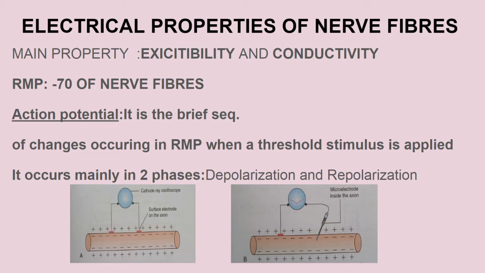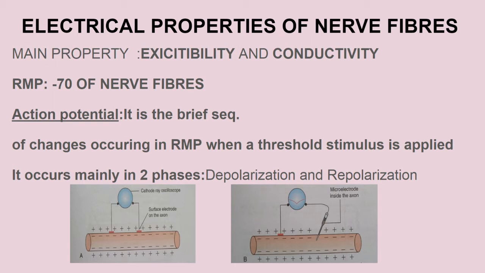Depolarization means the change in the resting membrane potential. From the -70, the action potential will reach up to -55, and then up to 0, and then up to +35. This going up toward positivity, or the change in the RMP from the negative to the positive one, is known as the depolarization state.